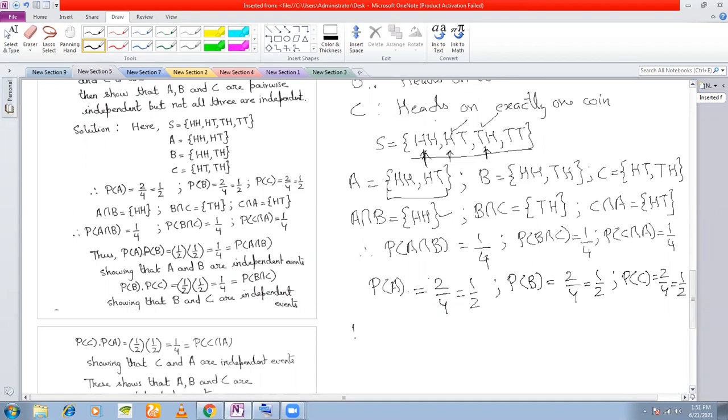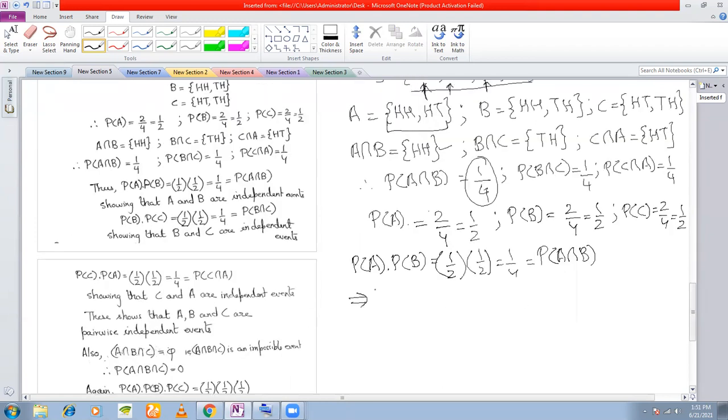So now let us check. P(A) into P(B) is what? Half into half, which is 1/4. And what is 1/4 equal to? P(A intersection B). That means A and B are independent. Is it clear, the concept?